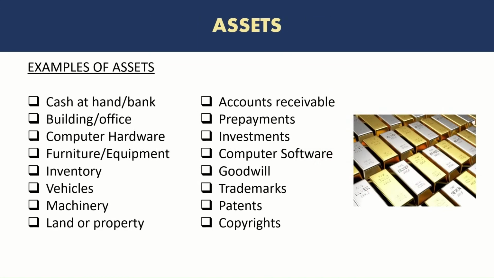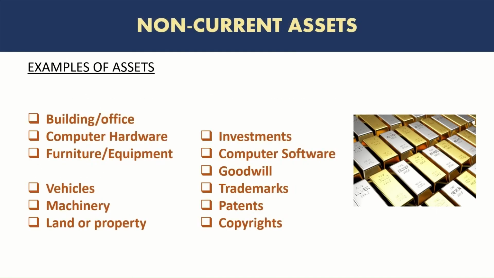So going back to our full asset list, if we had to identify the non-current assets, there are quite a few in there. Here you can see building or office is a long-term asset. So you will see that the expected time of realization of their benefit is more than 12 months, right? So buildings, computer hardware, we know they are used for longer than 12 months.